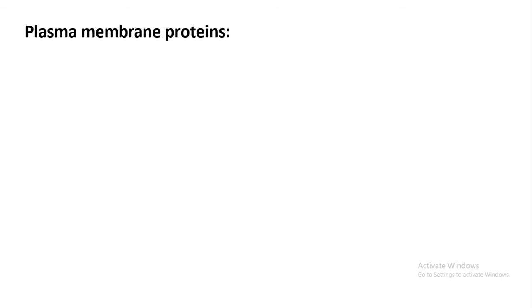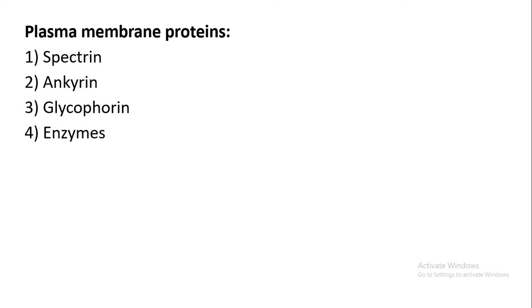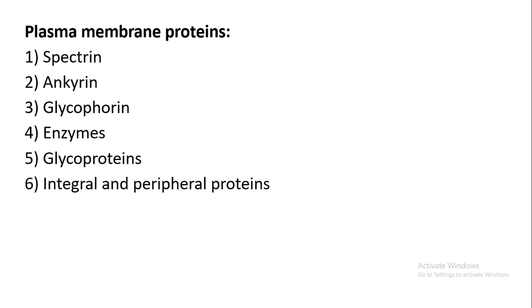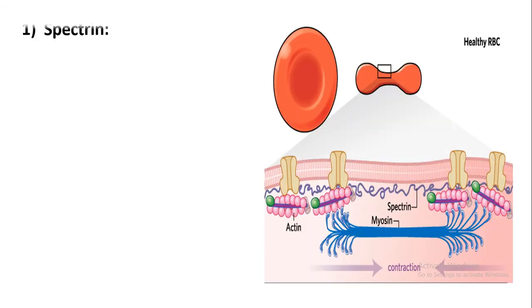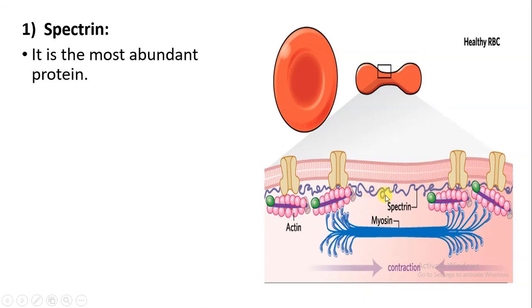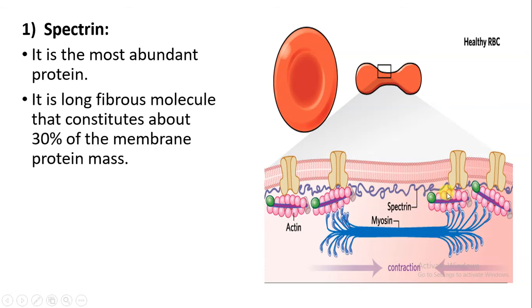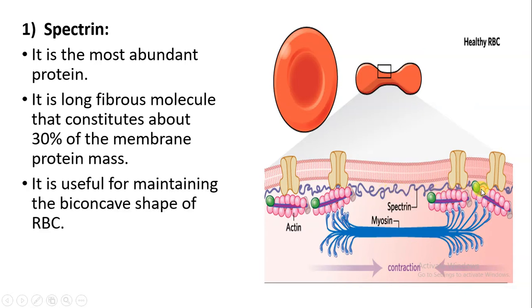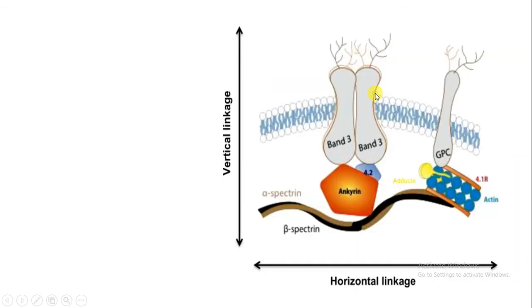Now we will talk about some of the proteins which are present on the plasma membrane, like spectrin, ankyrin, glycophorin, enzymes, glycoproteins, integral and peripheral proteins. First, when we talk about the spectrin, it is the most abundant protein present, and its shape is a long fibrous molecule that constitutes 30% of the membrane protein mass, and it is useful for maintaining the biconcave shape of the RBC. Here you can see the biconcave shape of the RBC, it is maintained by the help of the spectrin protein.